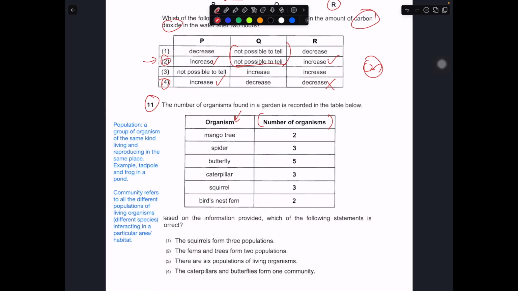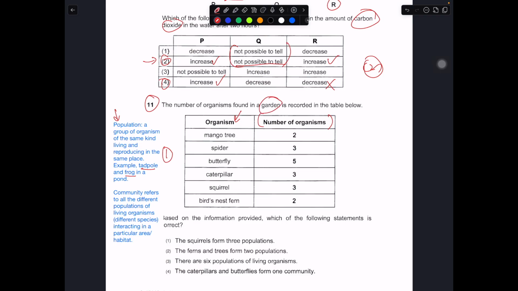So before we go on to talk about this, we need to know that a population is a group of organisms of the same kind living and reproducing within the same place. So we have a tadpole and a frog, they are considered one population. They are not 2, they are considered 1. A community basically just refers to many different populations living together in a particular area or habitat. In this case, the habitat is the garden.